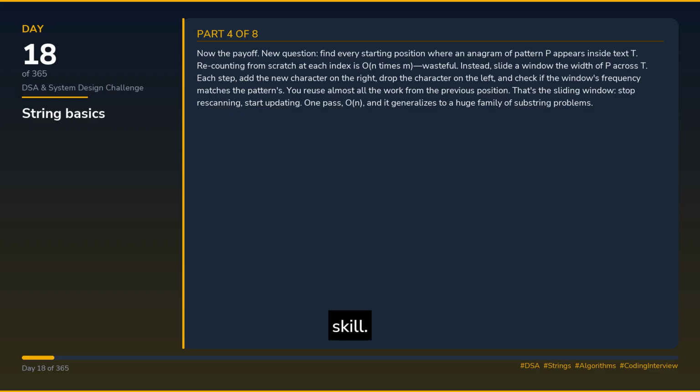Now the payoff. New question. Find every starting position where an anagram of pattern P appears inside text T. Recounting from scratch at each index is O(n times m), wasteful. Instead, slide a window the width of P across T. Each step, add the new character on the right, drop the character on the left, and check if the window's frequency matches the pattern's. You reuse almost all the work from the previous position. That's the sliding window. Stop rescanning, start updating.